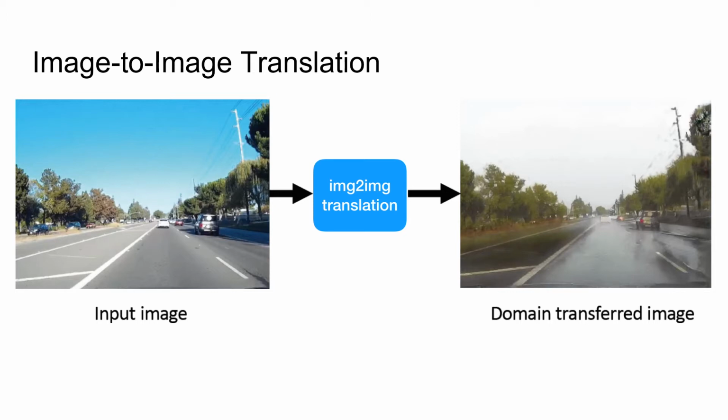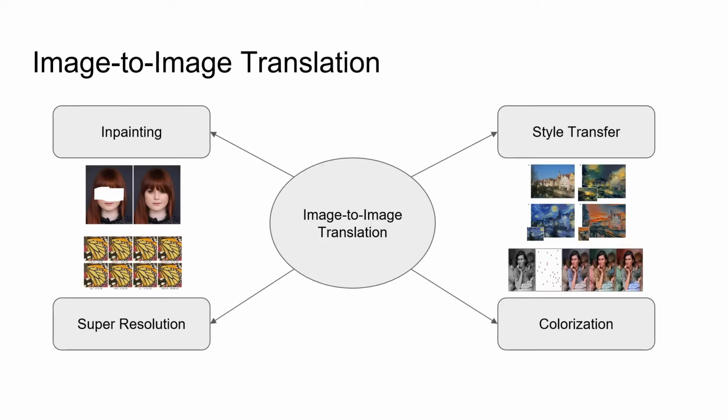In image-to-image translation, our goal is to map an input image from one domain to an analogous image in a different domain. Image-to-image translation has many other practical applications. Many computer vision problems, such as inpainting, style transfer, super resolution, and colorization, can all benefit from better image-to-image translation. It can be viewed as a specific case of translating an image from one distribution to another, just like transferring a black and white image to a color image.